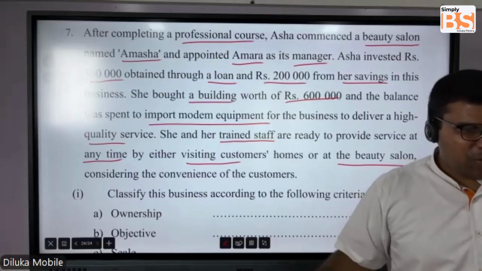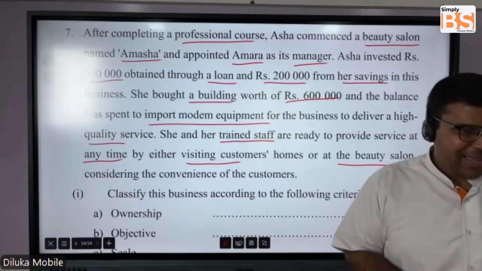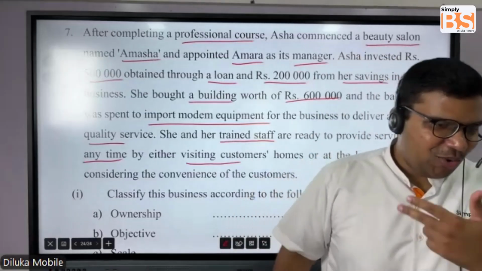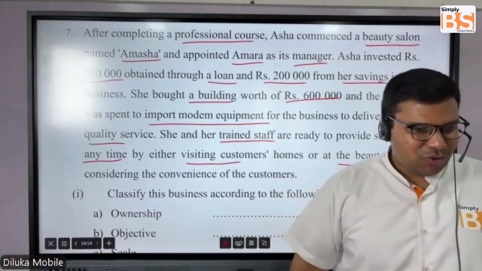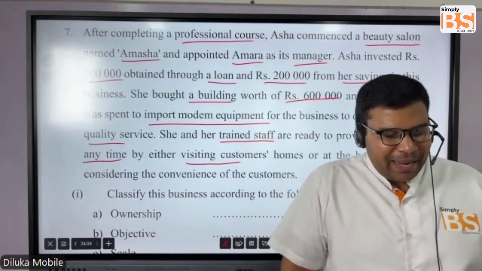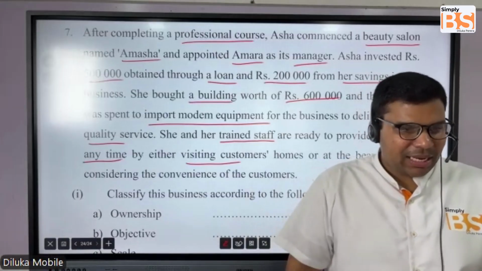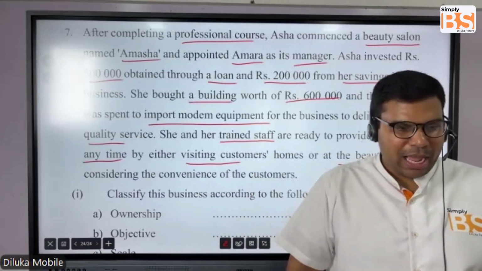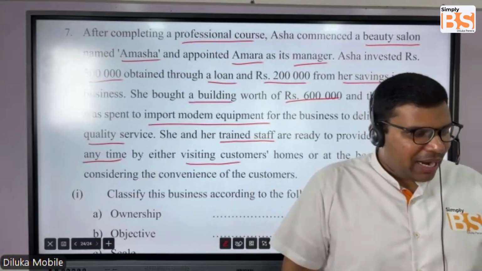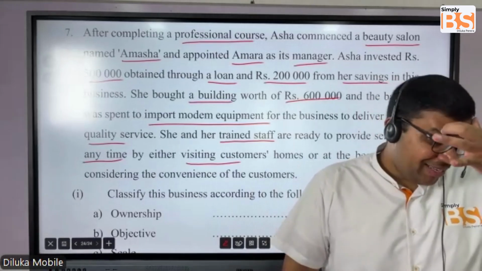There's a mobile service also. You go home and you do the dressing and all, then you come back, right? Yeah, it's happening because I know, because my wife is actually doing that. I mean, not doing the business. Whenever she wants to go to a wedding or a party or anything, she will ask a particular person from a salon to come to my house and put her makeup on and help her to dress. So that is happening actually.